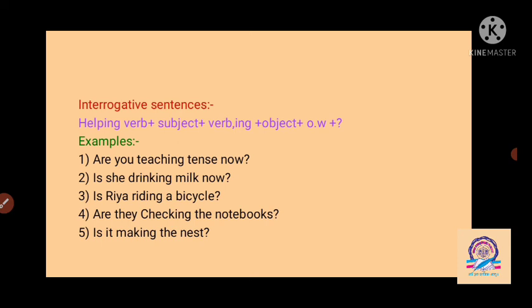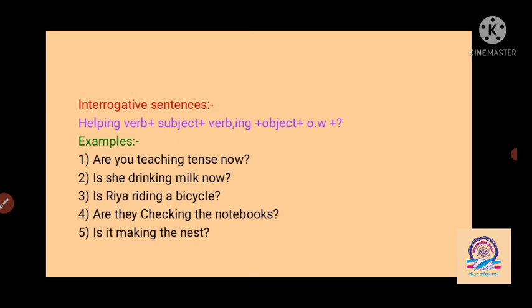So in short we can say that if the subject is I, we have to use the helping verb am. Then we, you, they, and a plural noun as the subject: at that time we have to use the helping verb are.